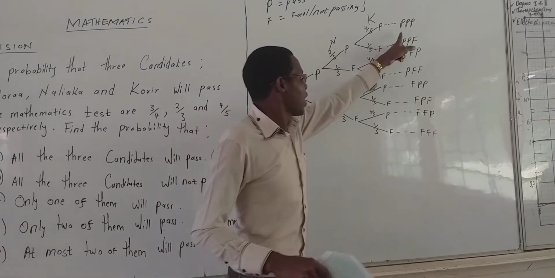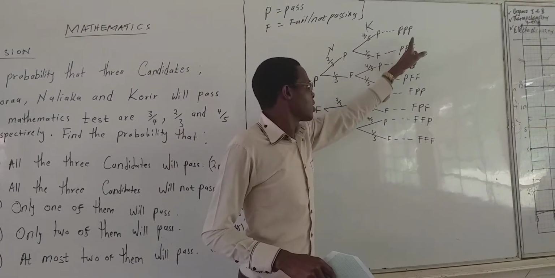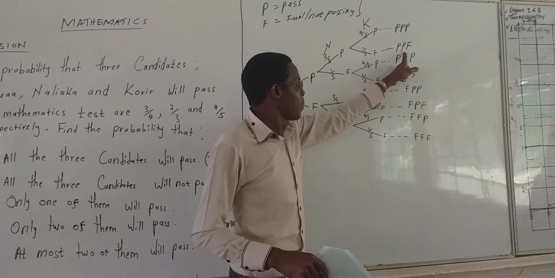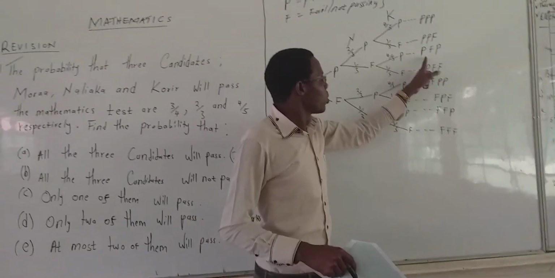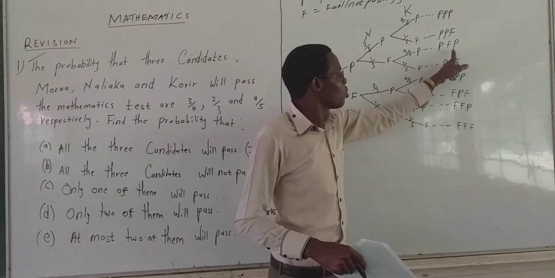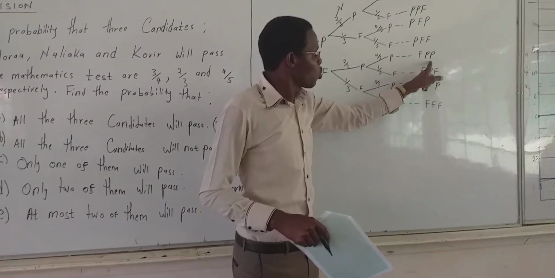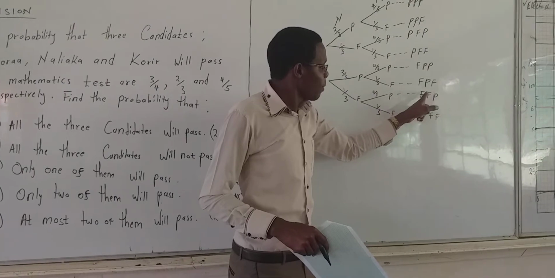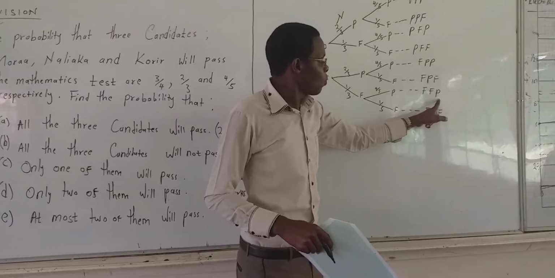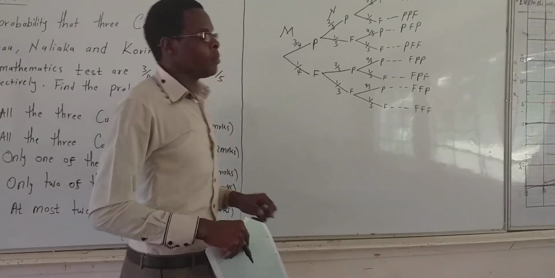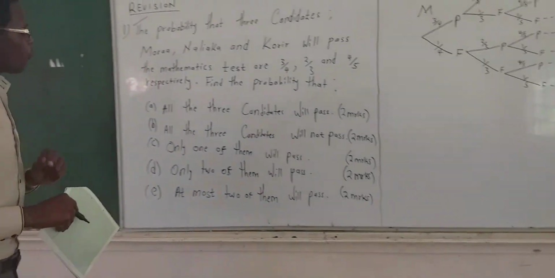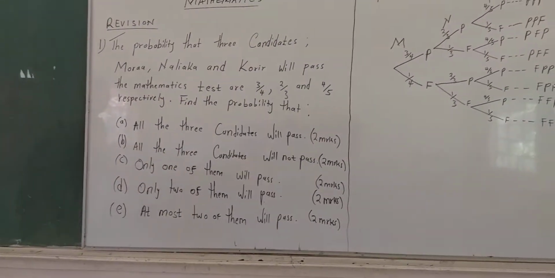We have 3 of them passing. This one we have 2 of them passing, 1 failing. This one also 2 passing, 1 failing. Then 1 passing, 2 failing; 1 failing, 2 passing; 2 failing, 1 passing; 2 failing, 1 passing; and all of them failing. Now let us go back to the questions.